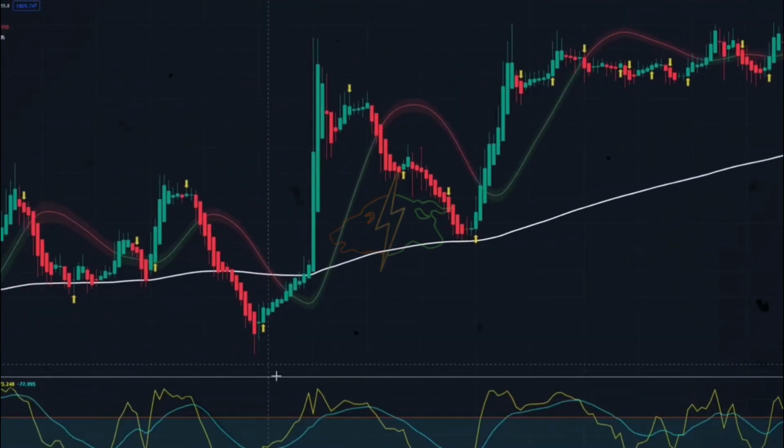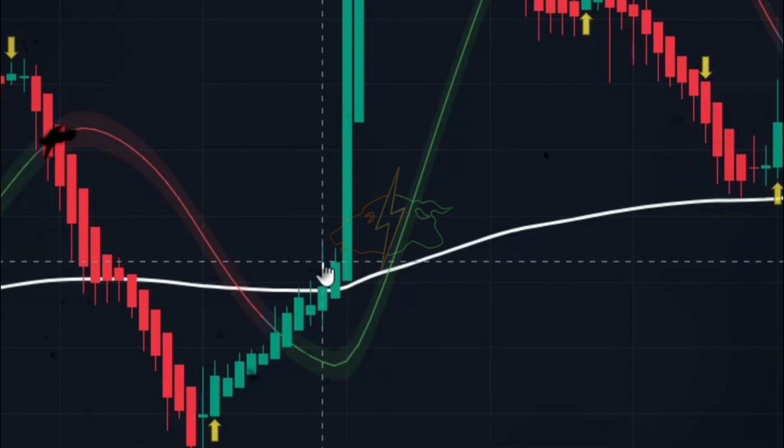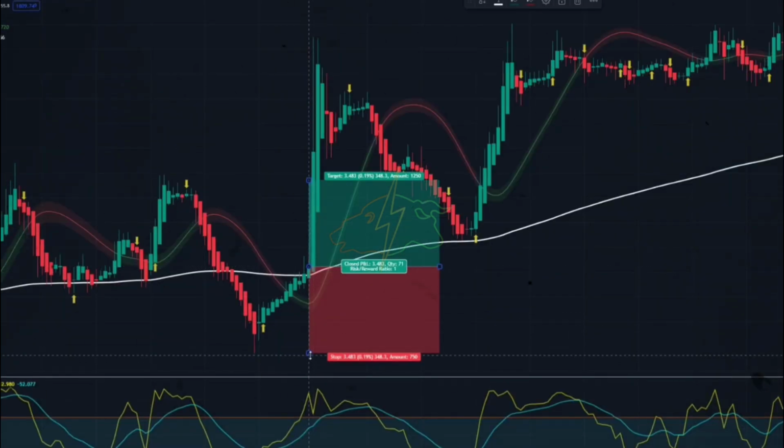See here, both indicators have given buy signals. We wait for this graph to turn green and move upwards. And also a green candlestick should close above the EMA 200 line. Here I open the buy trade.